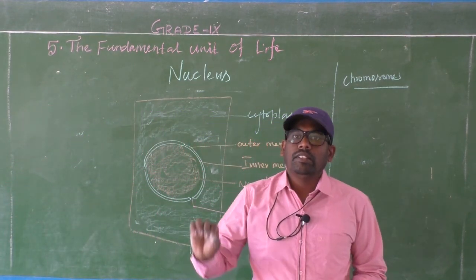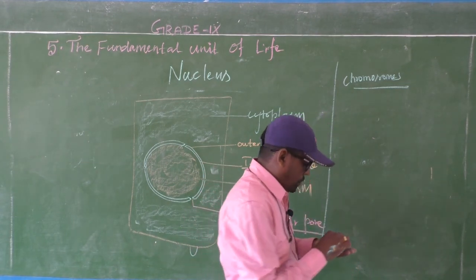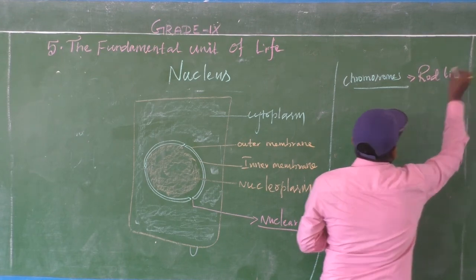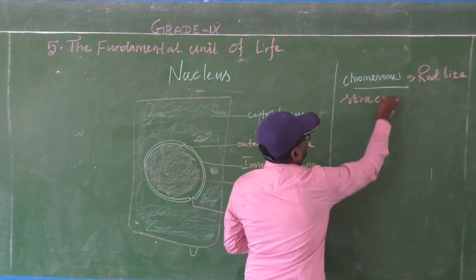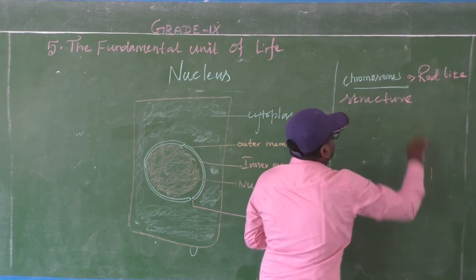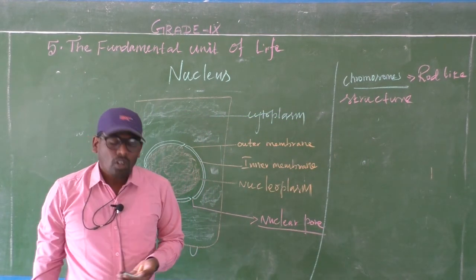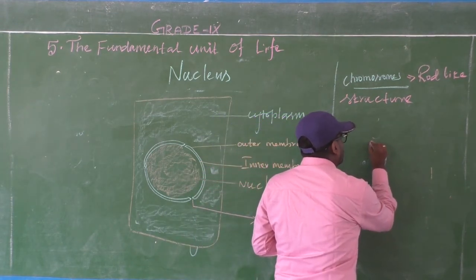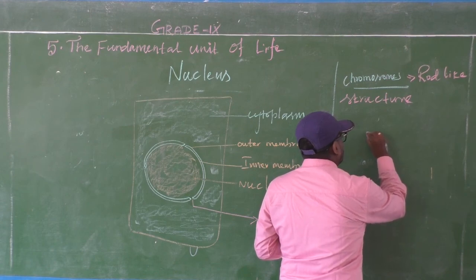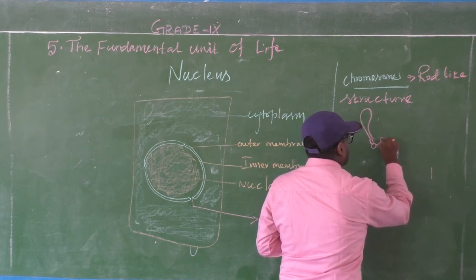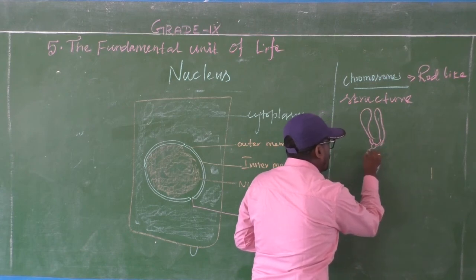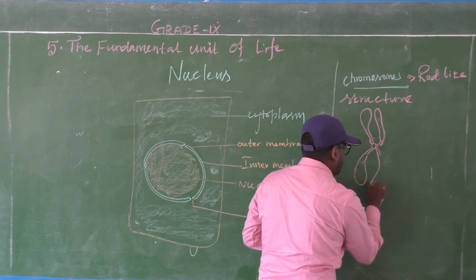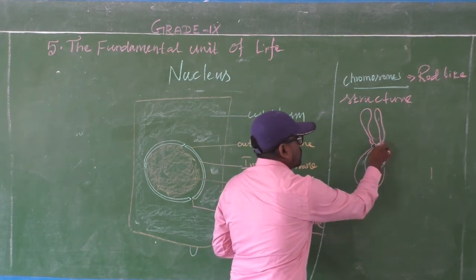The nucleus contains some rod-like structures called chromosomes. This is the structure of the chromosome, a rod-like structure.